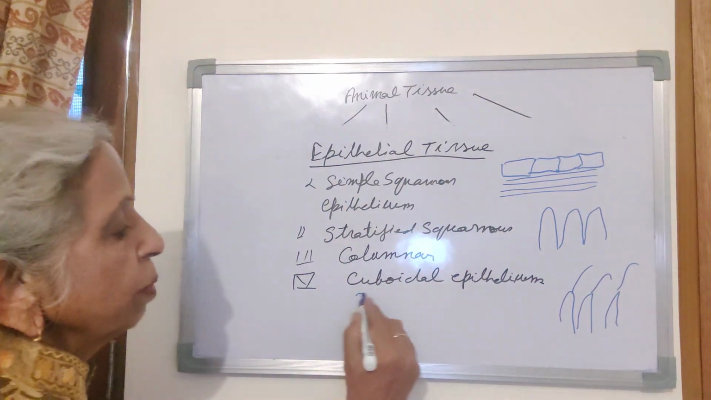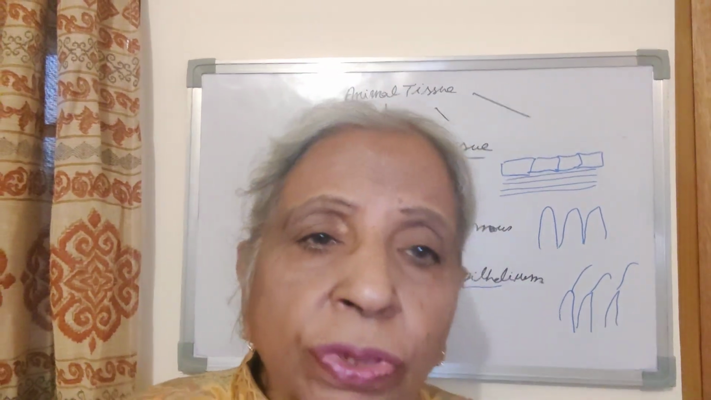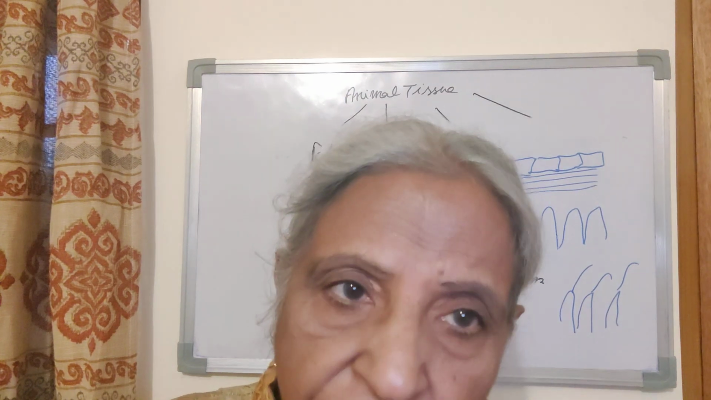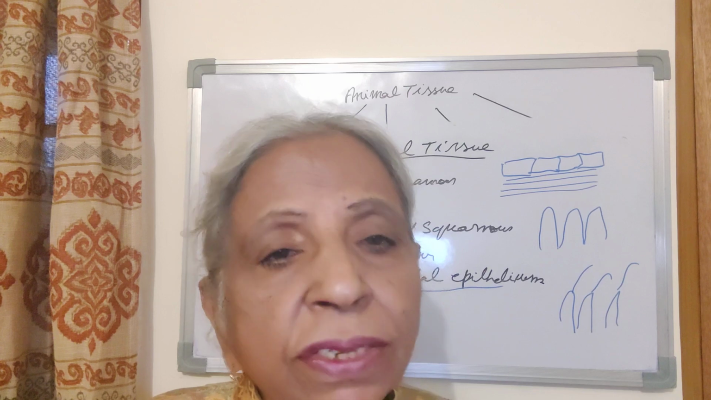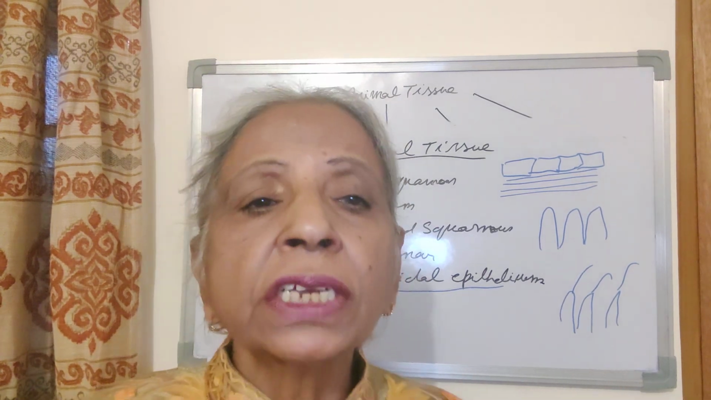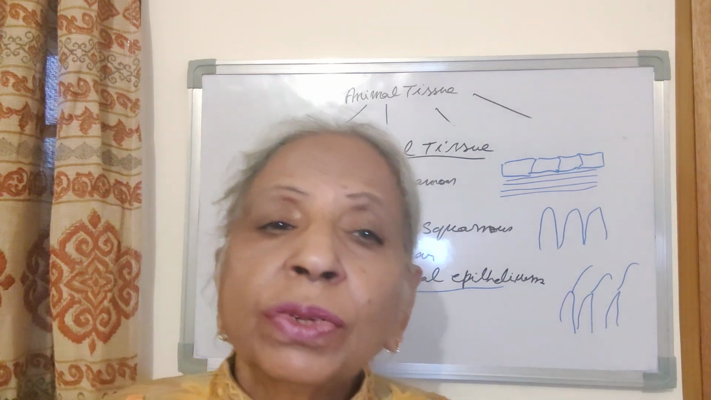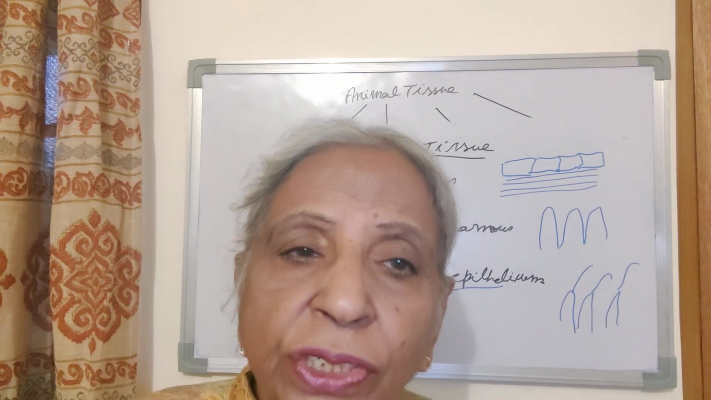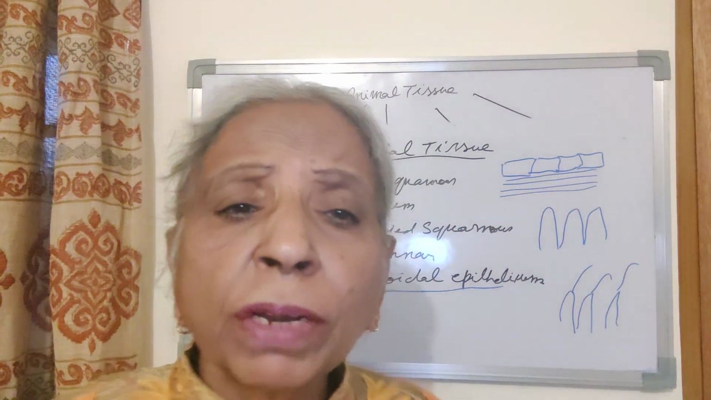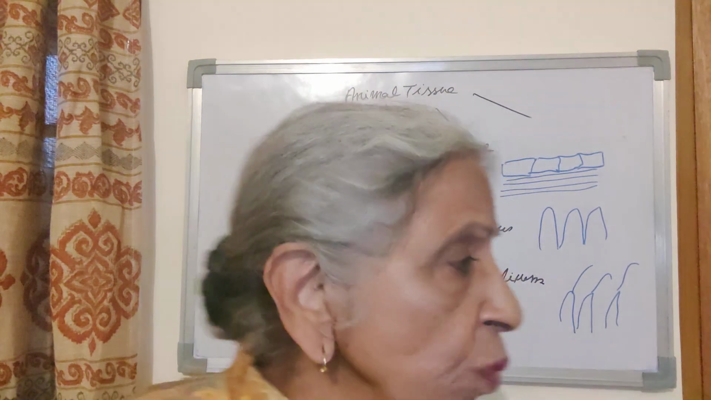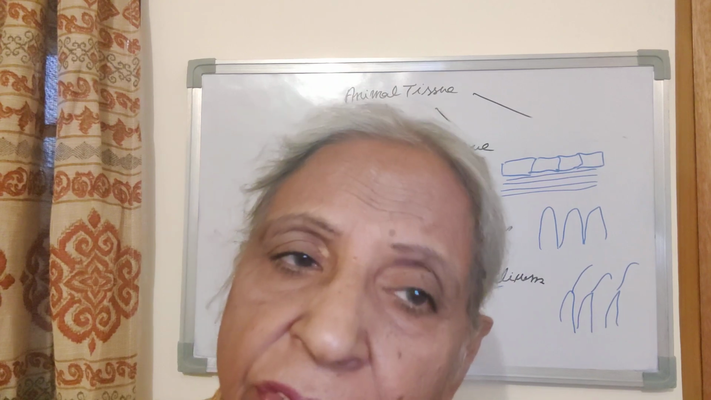Then there is cuboidal epithelium. Cuboidal epithelium is present in the kidney tubules and ducts of salivary glands. They are supportive in function. However, some of the cells secrete secretions. Some of the cells are folded together to form glands. So they are also glandular in function. They are also secretory in function. So cuboidal and sometimes columnar epithelium form the glands. So what is the function of cuboidal epithelium? They are supportive in function as well as secretory.